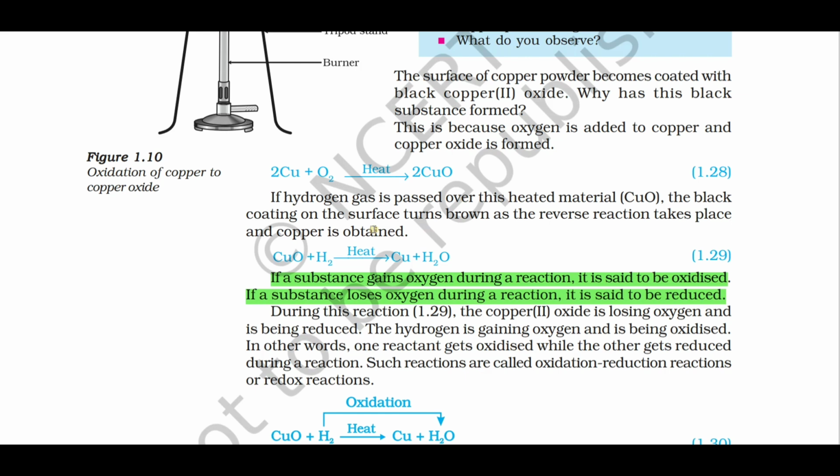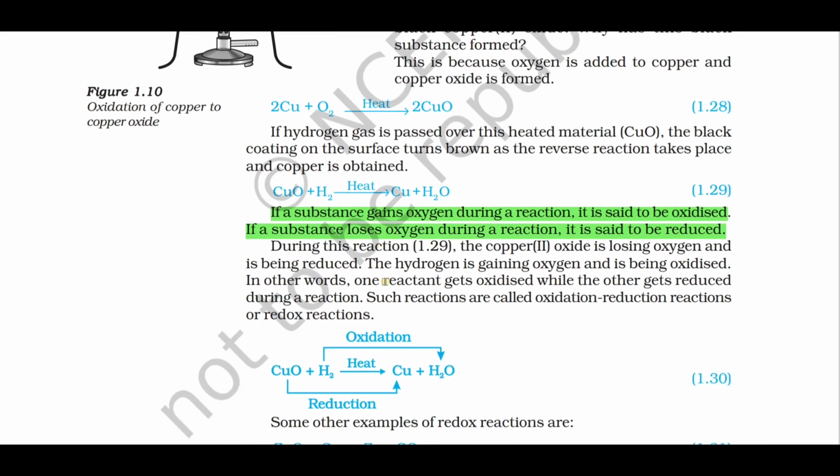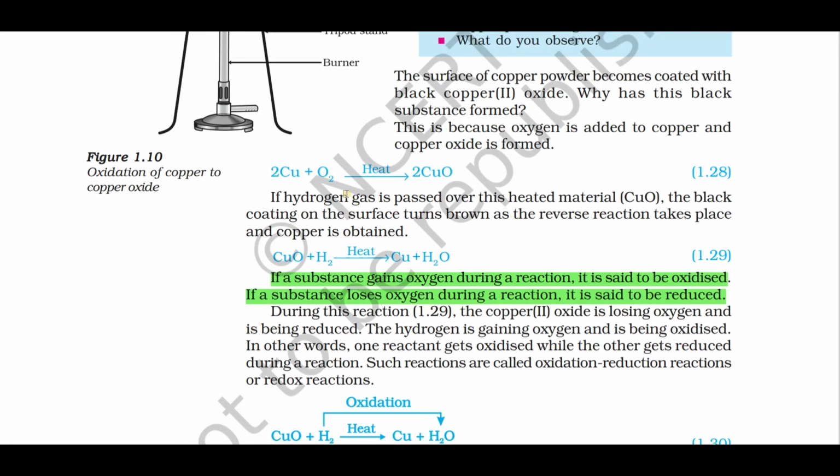If a substance gains oxygen, we call it oxidation.